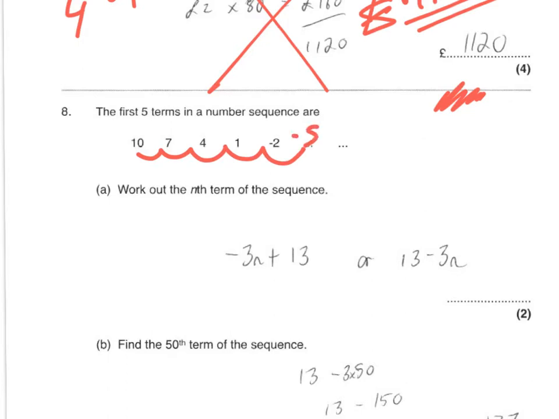-2 minus 3 is -5. Do it on your calculator. -5 minus 3 is -8. It says the nth term, so the numbers are going down in 3. So I do -3 next to n.